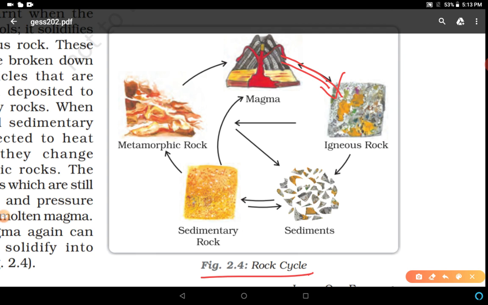Igneous rocks change into small particles and sediments, and after depositing, the sediments become sedimentary rocks. Due to heat and pressure, sedimentary rocks are converted into metamorphic rocks. Again, metamorphic rocks after melting become magma, and then magma becomes lava, comes out from the earth and changes into igneous rock. So this was the rock cycle.